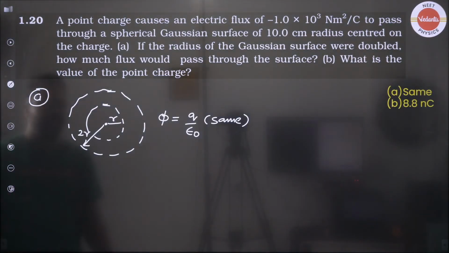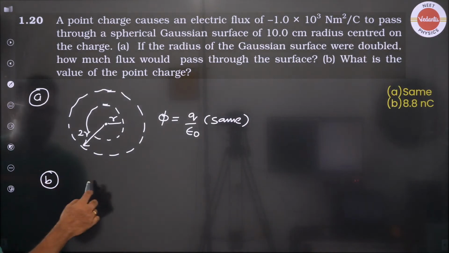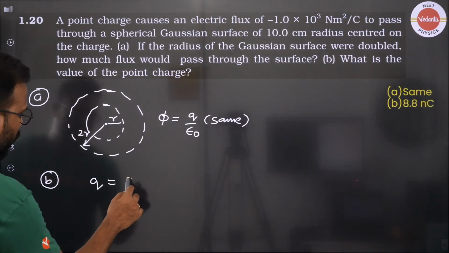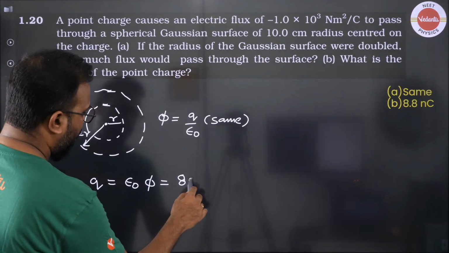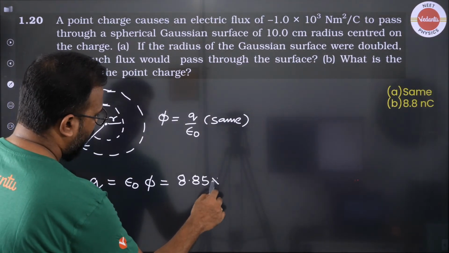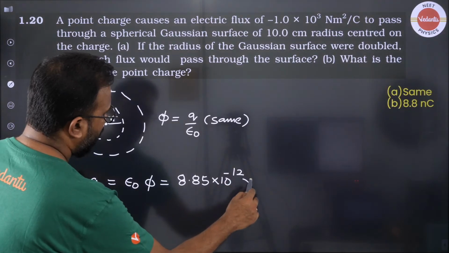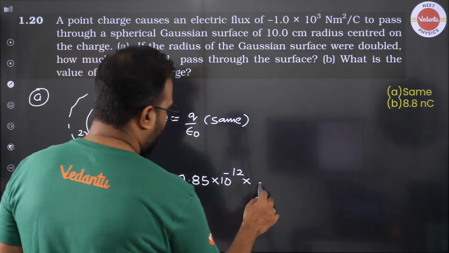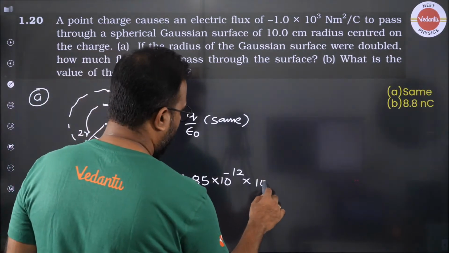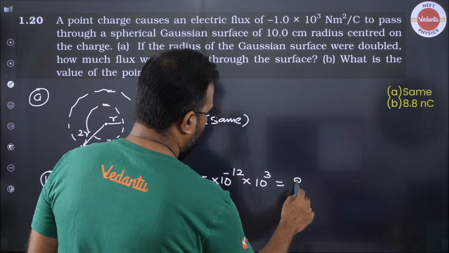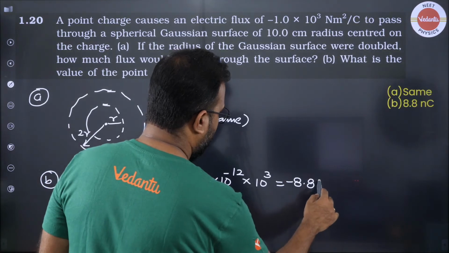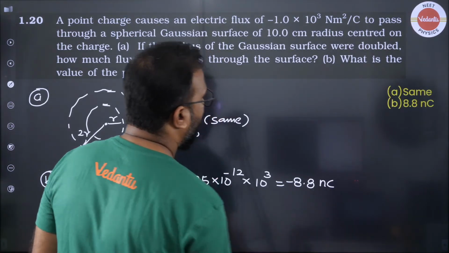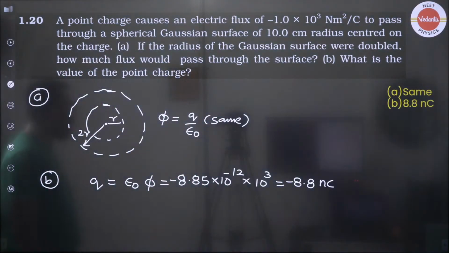So what is the value of this point charge has also been asked. So we can say that q will be equal to epsilon naught multiplied by flux. So 8.85 into 10 to the power minus 12 into 10 to the power minus 3, so 8.8 with a minus sign nanocoulomb. So 8.8 nanocoulomb magnitude wise.